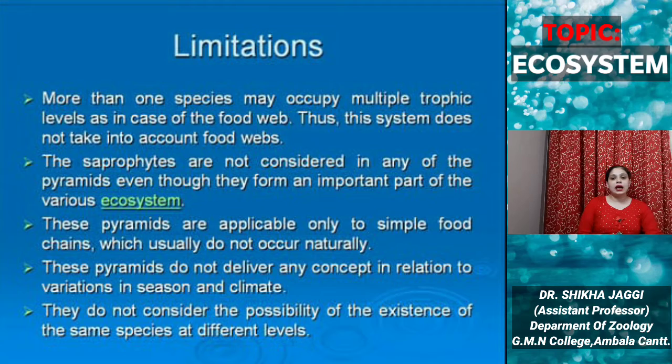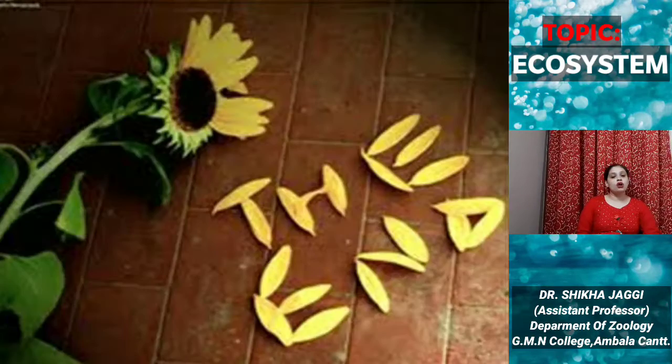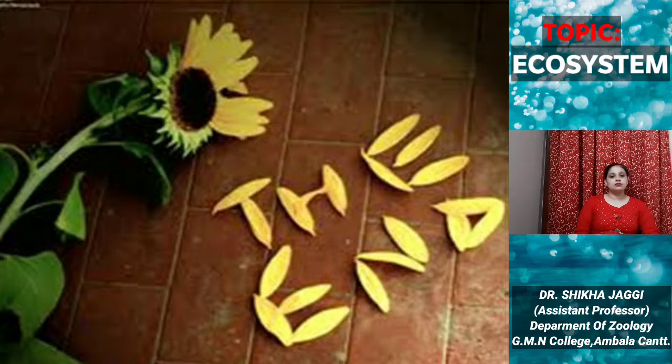These pyramids are applicable only to simple food chains which usually do not occur naturally. These pyramids do not deliver any concept in relation to variations in season and climate. Lastly, they do not consider the possibility of the existence of the same species at different levels. So, this was all about the ecosystem. Thank you.